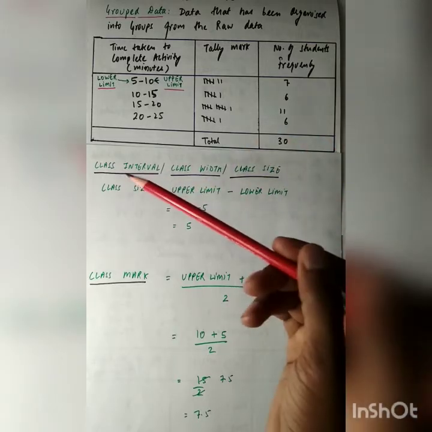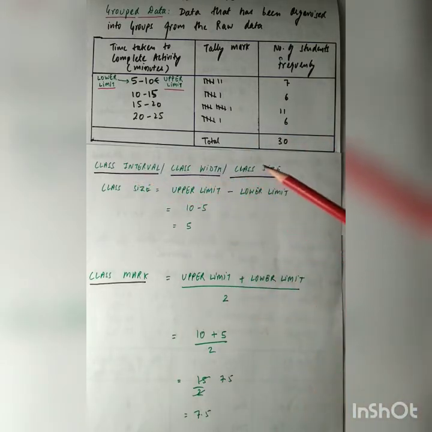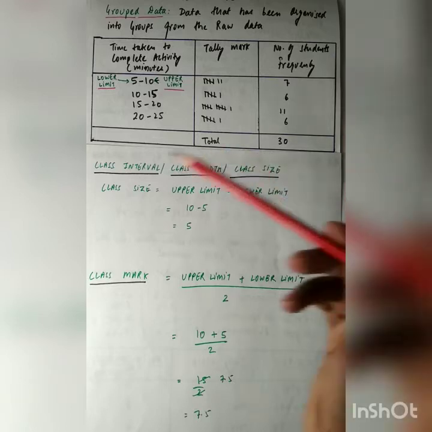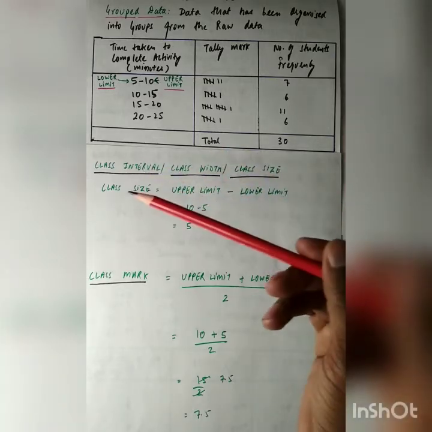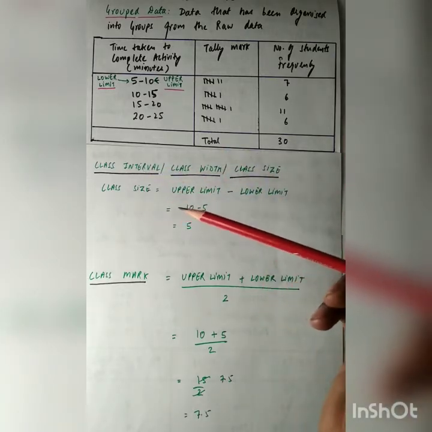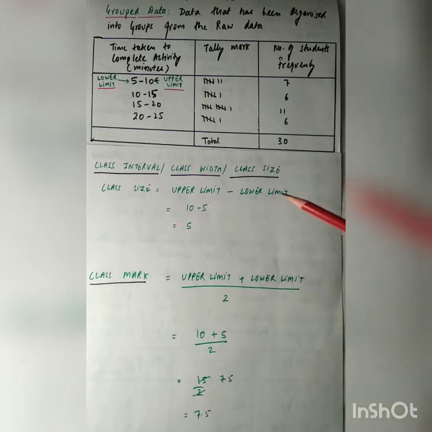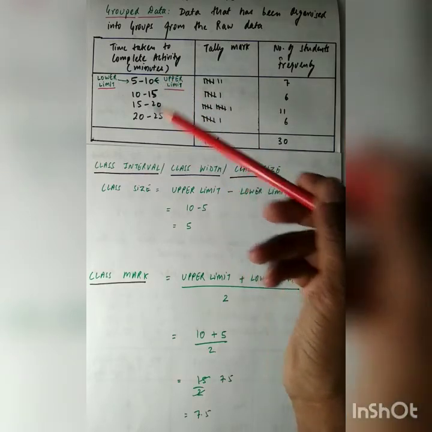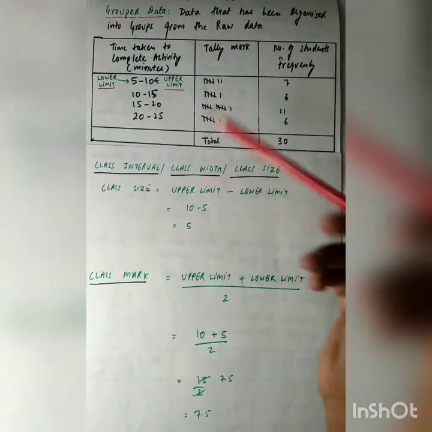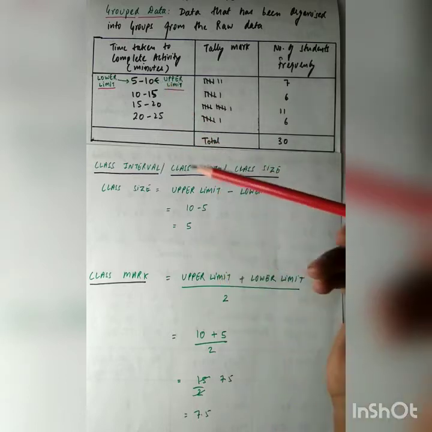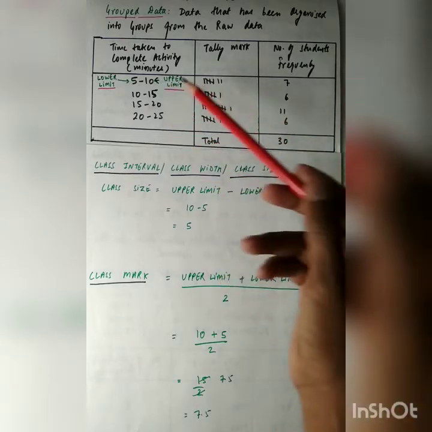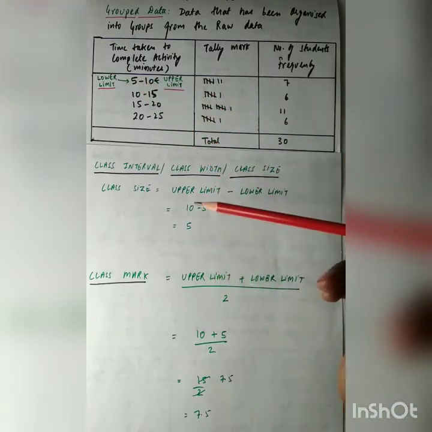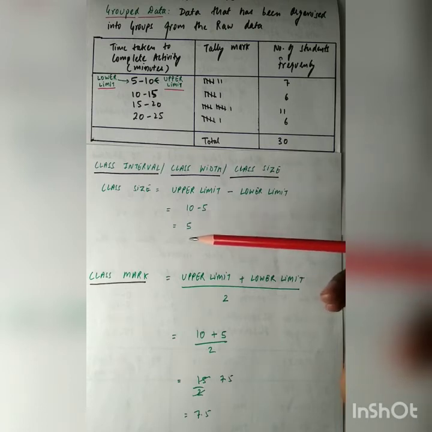Next comes class interval, class width or class size. They all mean the same thing. Class size is given by the formula: class size equals upper limit minus lower limit. For example, for the first class interval, class size will be upper limit, that is 10, minus lower limit, that is 5. So it will be 10 minus 5 equals 5.